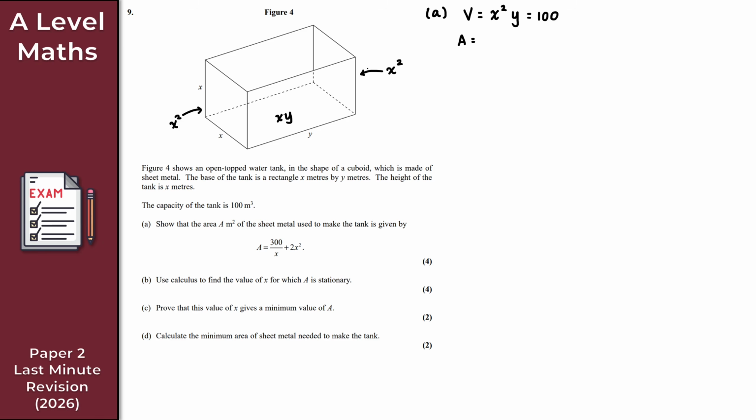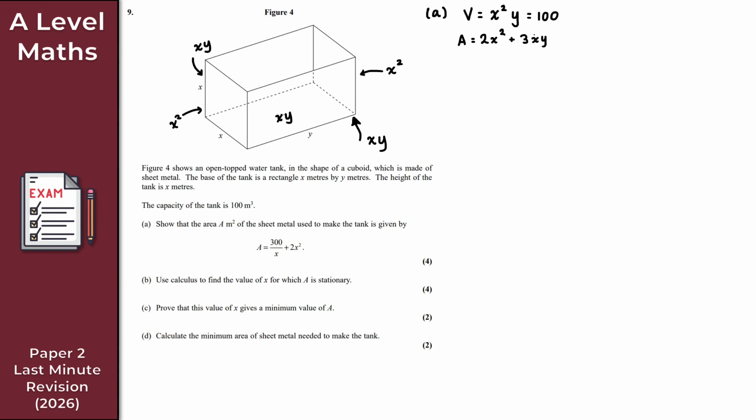And then for the front face, that's going to be y times x as well, so that's also xy. As you can see, I've not laid it out in the best way, but hopefully it makes sense. So the front is xy, and the same also applies to the back of the tank, so that's also xy. For the surface area, let's collect everything together. I've got x squared plus x squared, so that's 2x squared, and then xy plus xy plus another xy, so we've got 3xy.